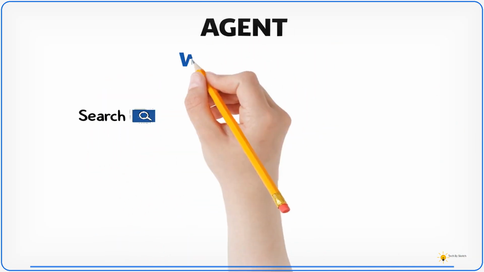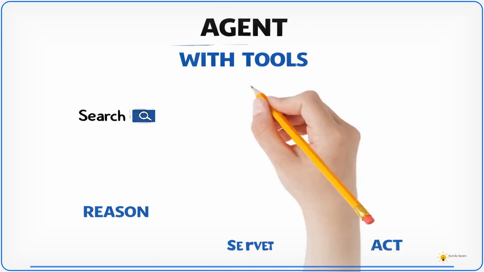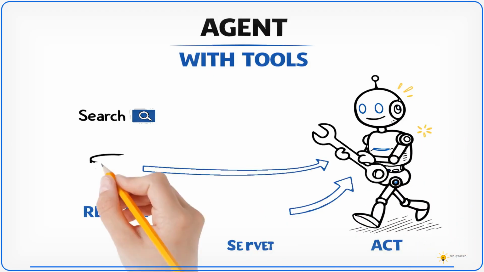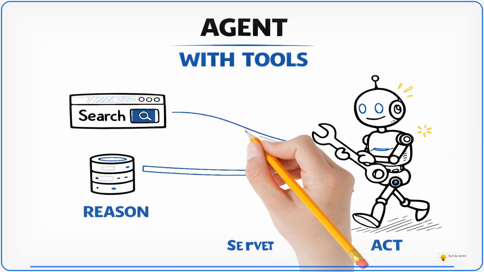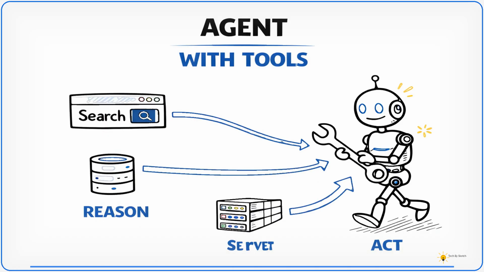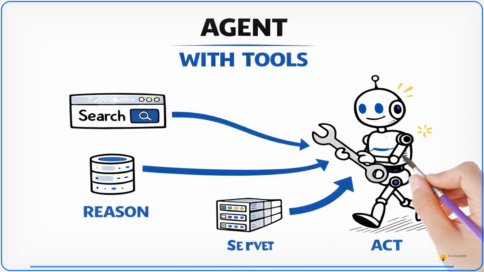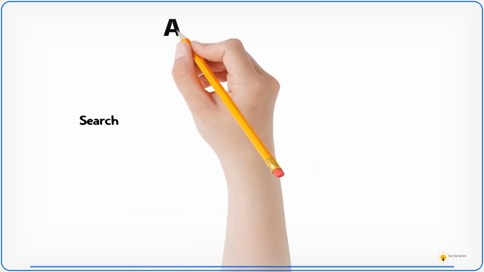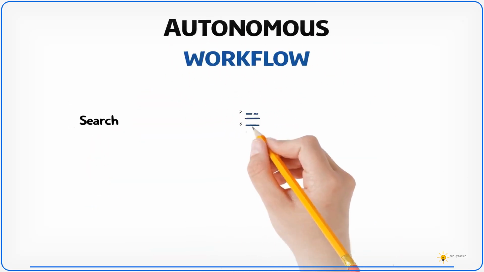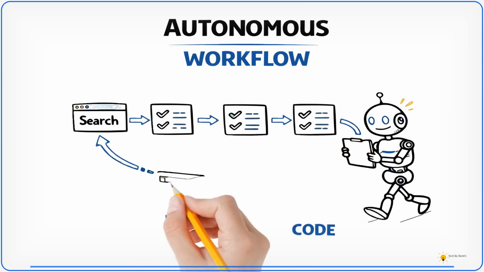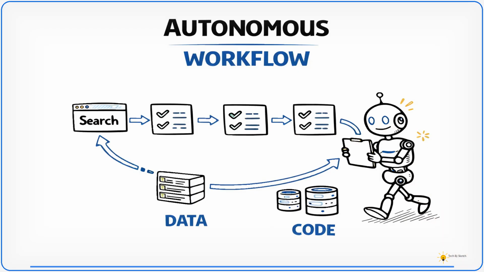Then the real power of agents appears when they can interact with external systems. An agent with tools can search the web, query databases, or run code. This transforms AI from a passive assistant into an active system. Of course, agentic AI enables automation across multiple steps. The concept of autonomous workflow means tasks can complete without constant human supervision. This is why businesses see huge potential in agents.